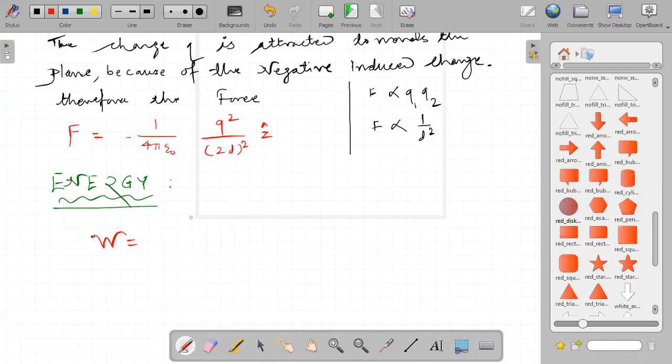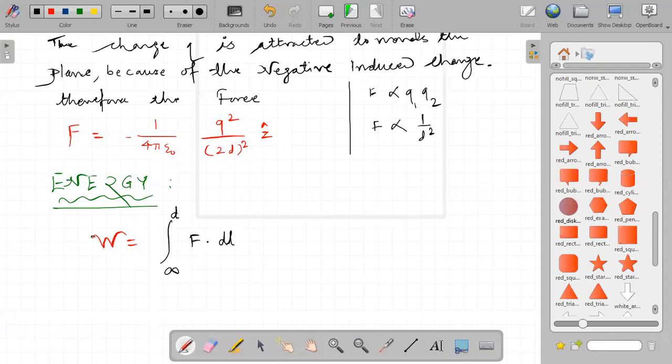Now I can write here, I will use negative F dl, from infinity to d. Why are we taking infinity? Anyone? Because we are bringing the charge from infinity to a particular point at distance d.